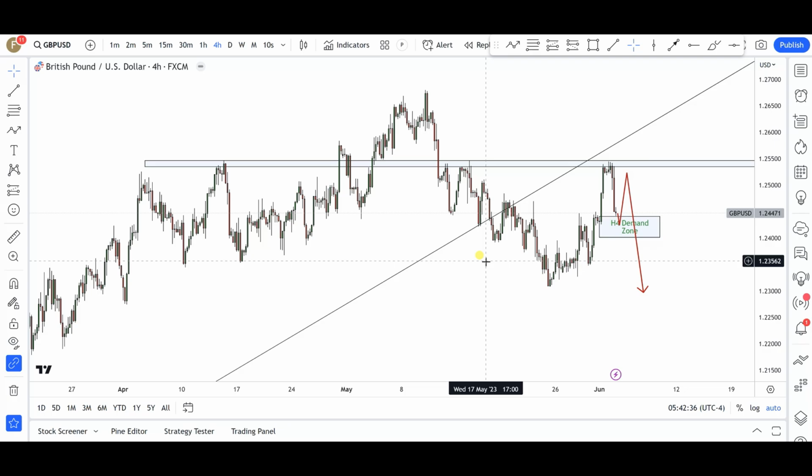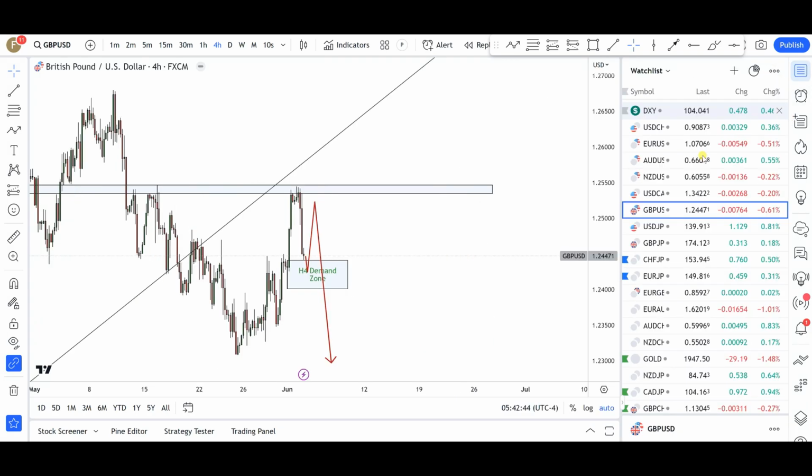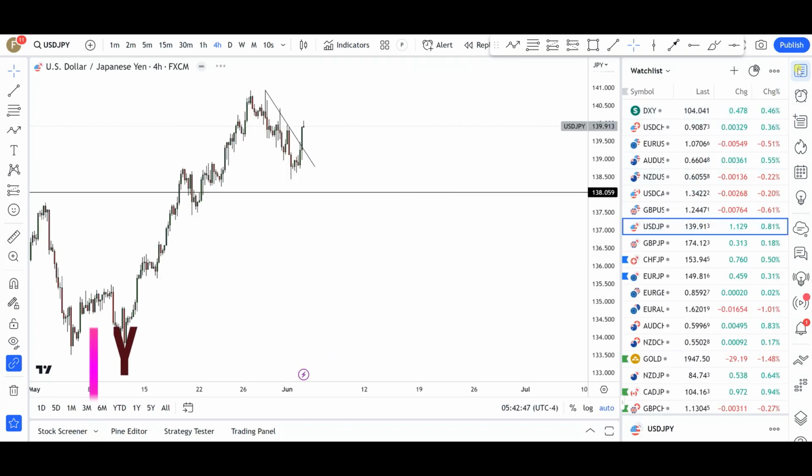Okay, but at this point, this is the kind of price action that I would like to see in British pounds, US dollar. Okay, looking like a high quality setup in my own opinion. All right, so that's it for GU. Next up is going to be US dollar, Japanese yen.